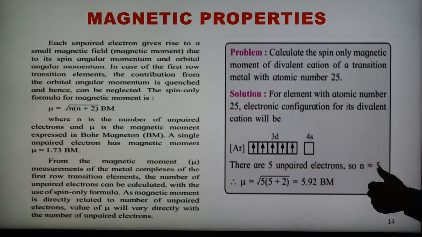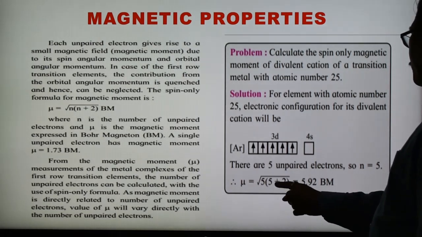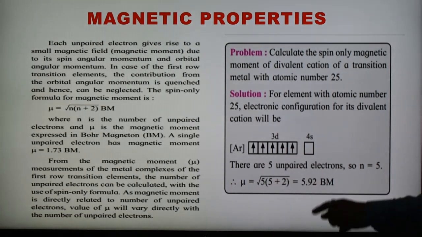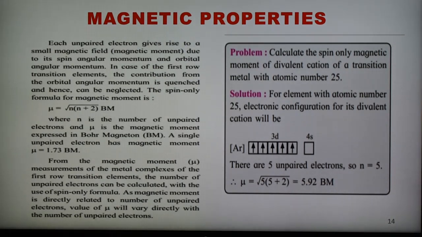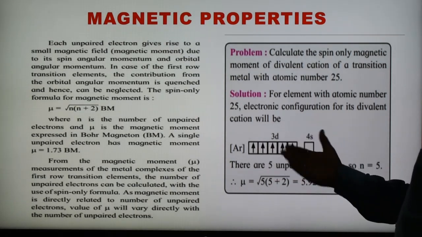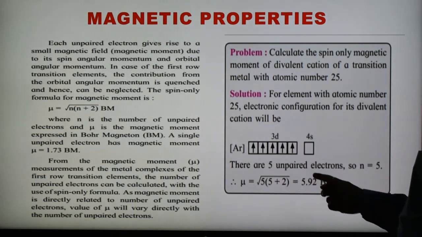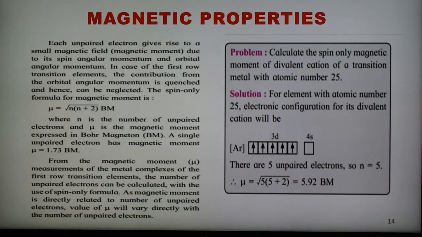The number of unpaired electrons is 5. Put the value in the equation: mu equals the square root of 5 into 5 plus 2. After calculating, this is 7 into 5, and the square root of that gives the value 5.92. See here, unpaired electrons are 5, and as we know from the relation, the value should come 5 point something. So the magnetic moment value is 5.92 Bohr magneton. This is the spin only formula to calculate the values.